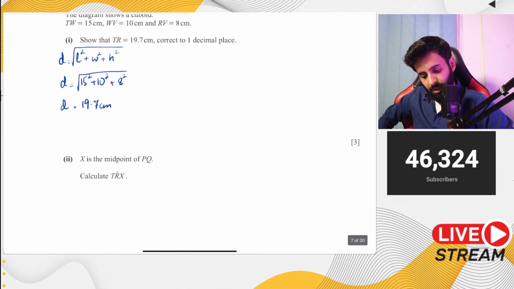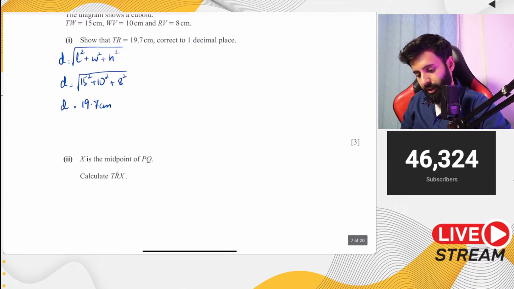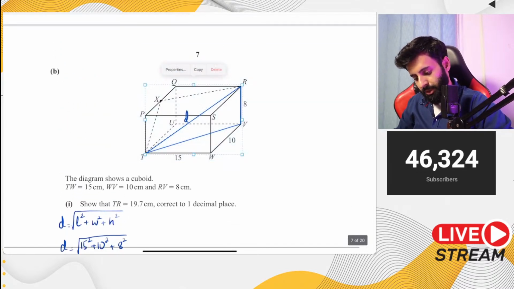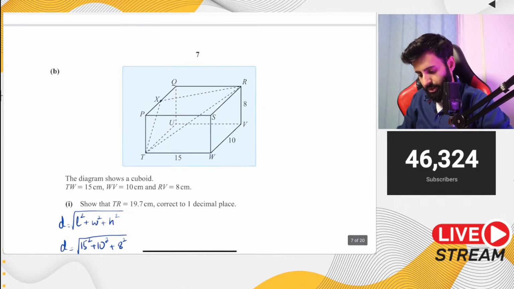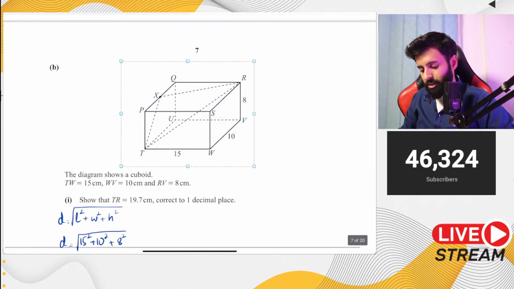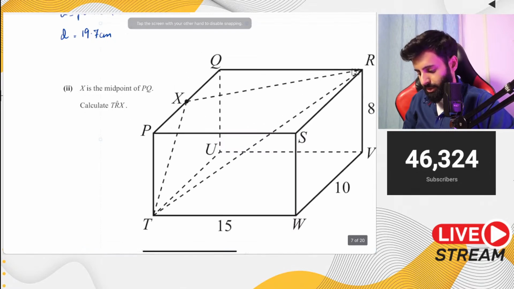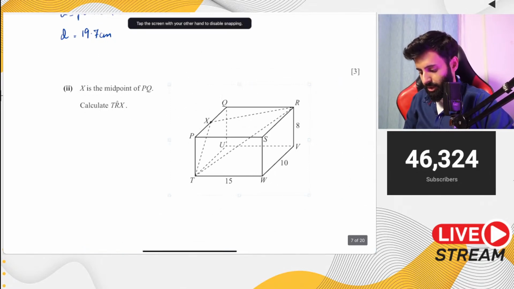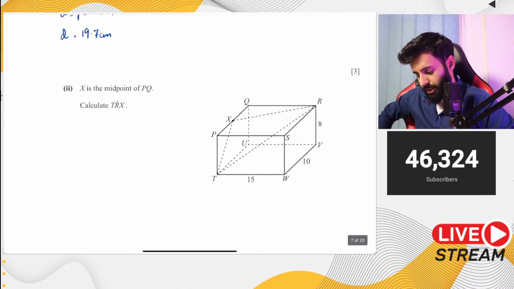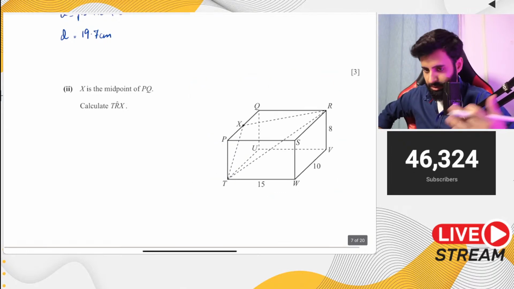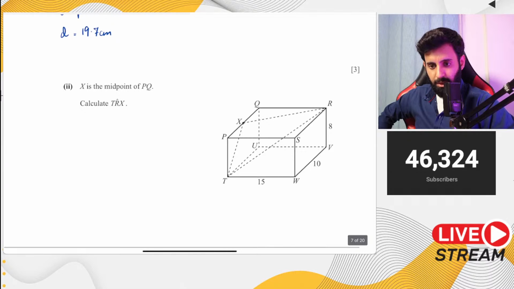Okay. Part 2 says X is the midpoint of PQ, calculate TRX. And let me tell you one thing: if God forbid exams do get cancelled tomorrow, the news will make its way to you. It's not like you will have to wake up and see whether exams are being held or not. If it's important news, it naturally makes its way to us. Okay.